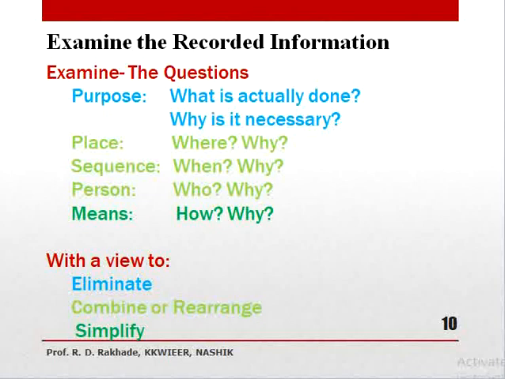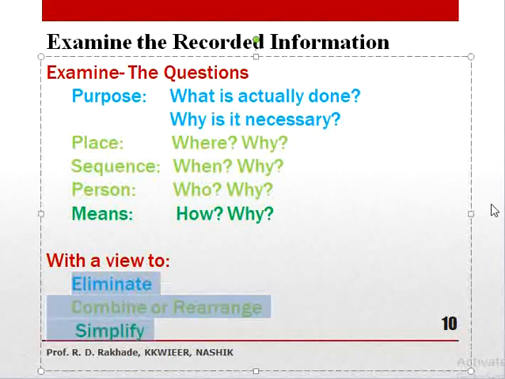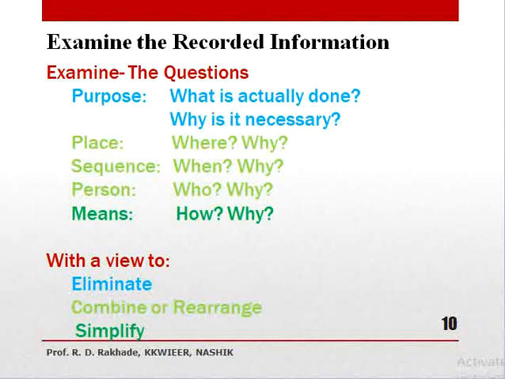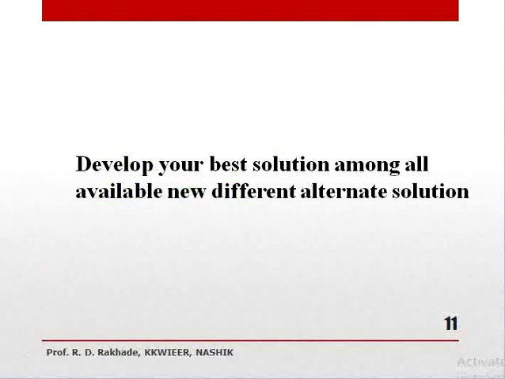So these are key parameters for your work, that is eliminate, combine, rearrange, simplify or modify to make a new system. And lastly, you can develop your best solution among all available alternate solutions, that is nothing but optimization. And you can start your project with the guidance of your project guide.